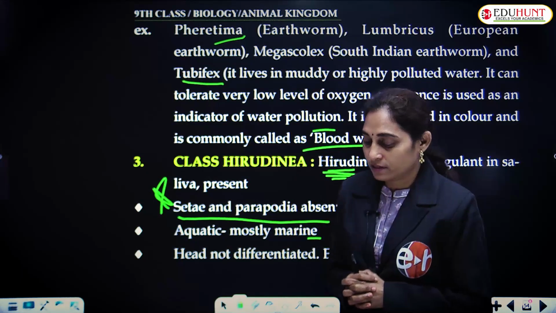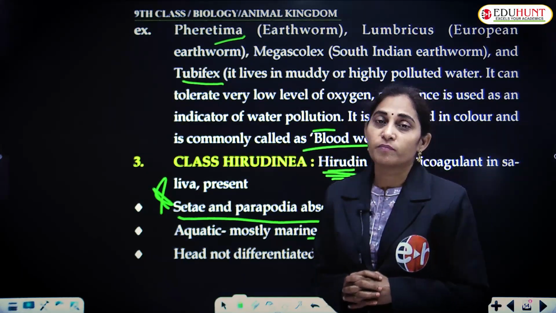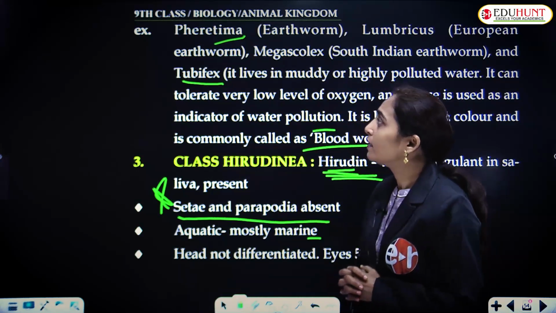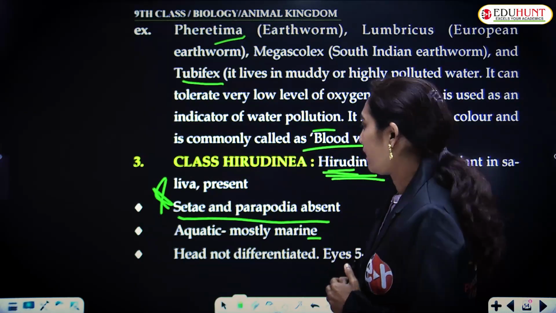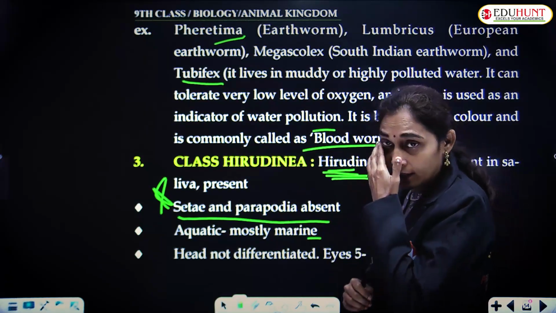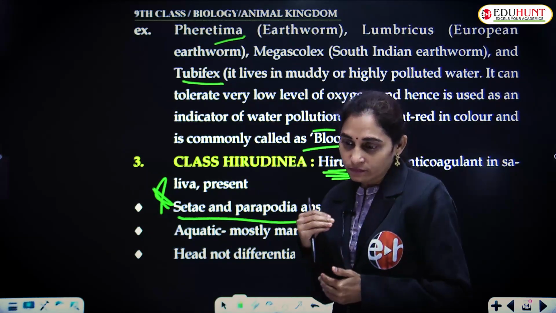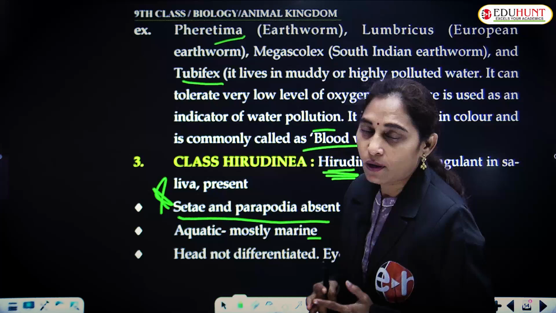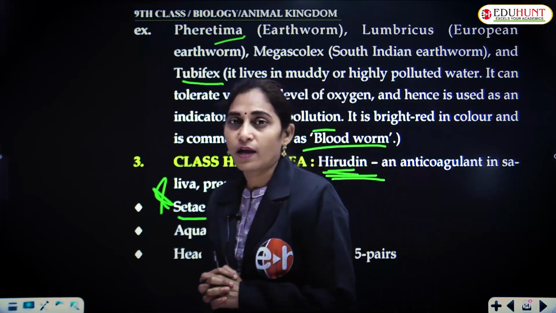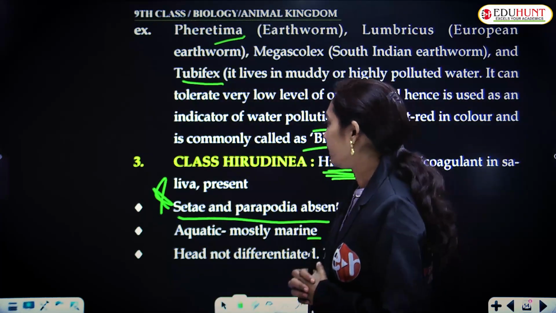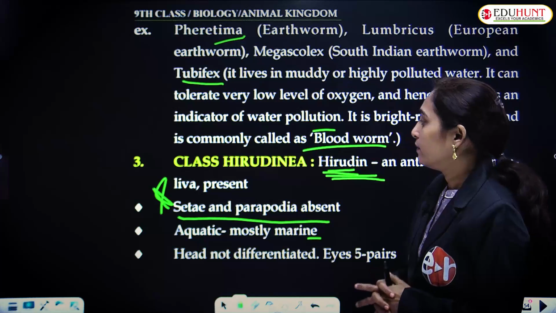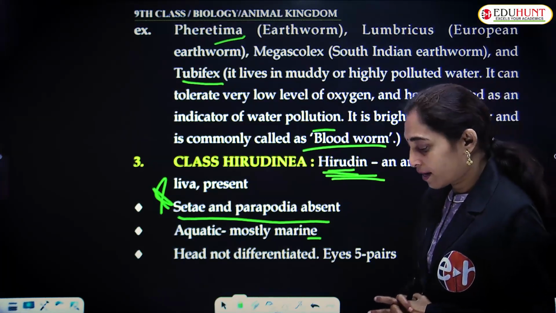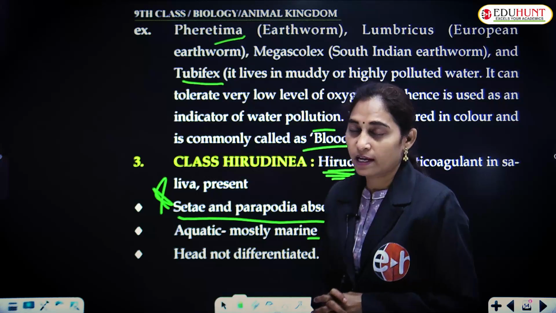And the next one is the presence of a true coelom, the schizocoel type of coelom, seen in the phylum Annelida. And Annelida is classified into three classes: Polychaeta, Oligochaeta, and Hirudinea. These are the three classes of Annelida, and each one has separate characteristics.